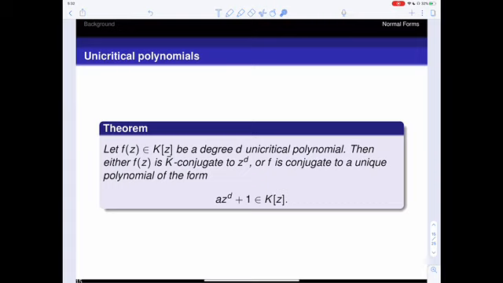If we have any degree d unicritical polynomial, then it's either conjugate to the pure power map z to the d or a unique polynomial of the form a times z to the d plus 1, and conjugating to that form is going to preserve the field of definition. So we can use this normal form to find all of the PCF maps that are unicritical.